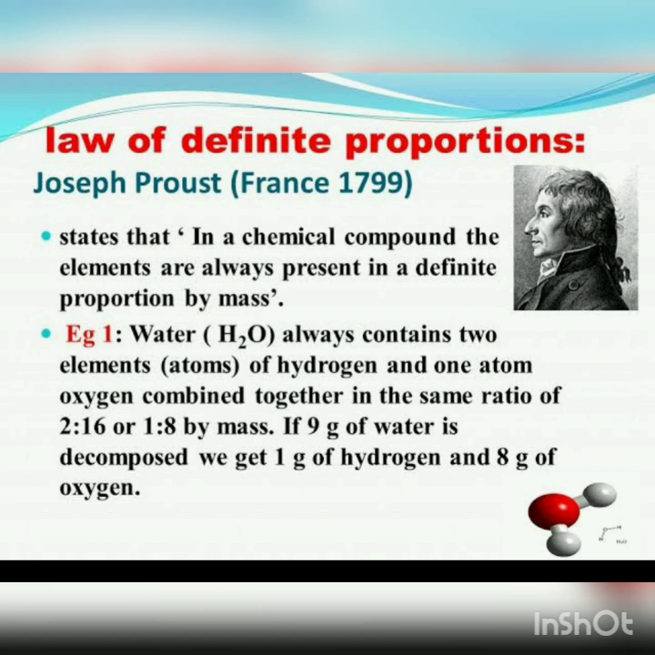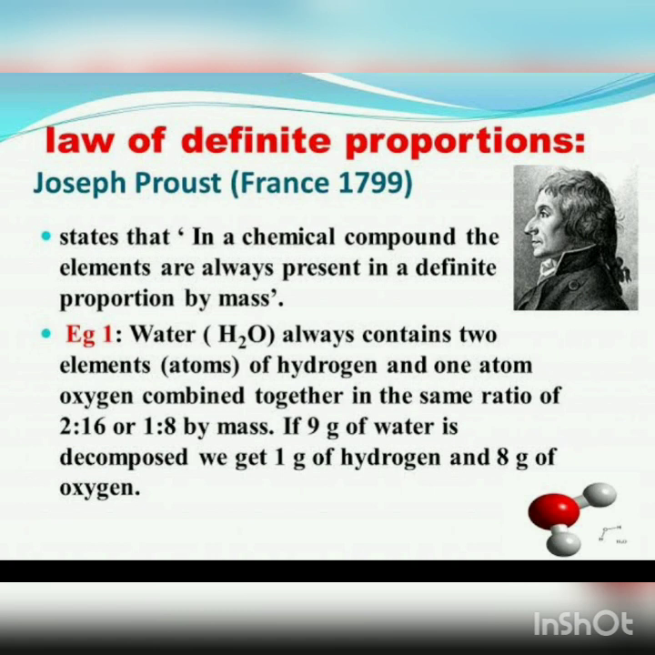Let's see the example of the compound water. Water is a compound which always contains two elements, hydrogen and oxygen. And even the number of atoms of hydrogen and oxygen are always the same. 2 atoms of hydrogen and 1 atom of oxygen always combine together in the same ratio, that is 1:8 by their mass. You can see from the slide, if 9 grams of water is decomposed, what do we get? Yes, we get 1 gram of hydrogen and 8 grams of oxygen.